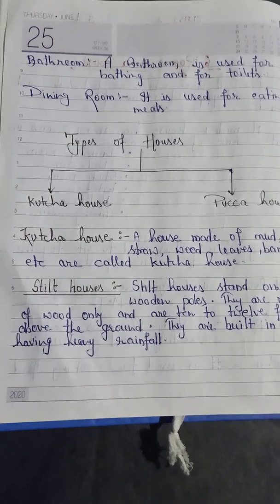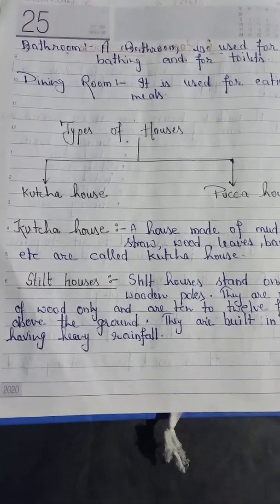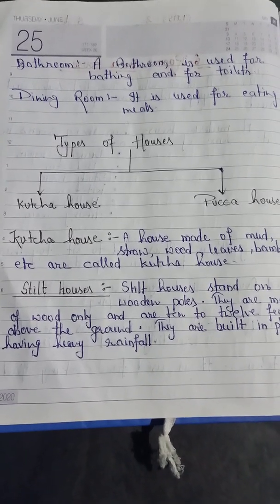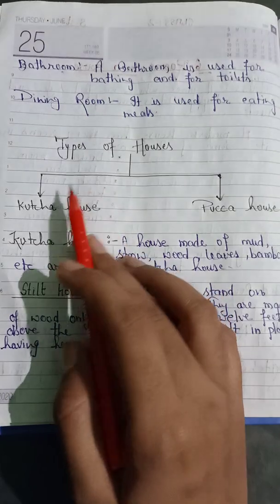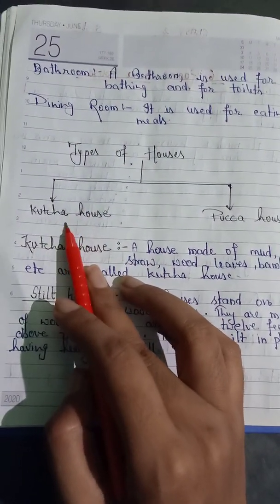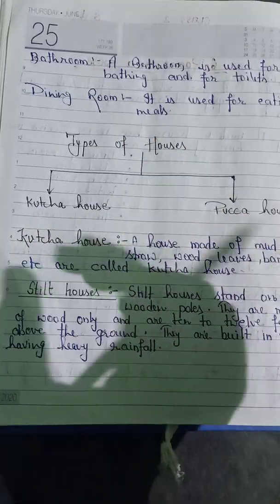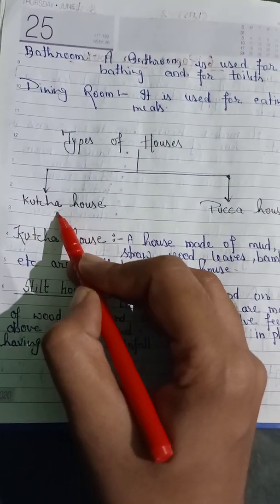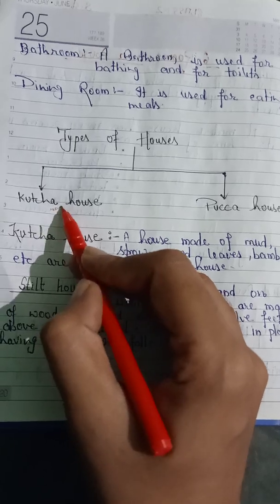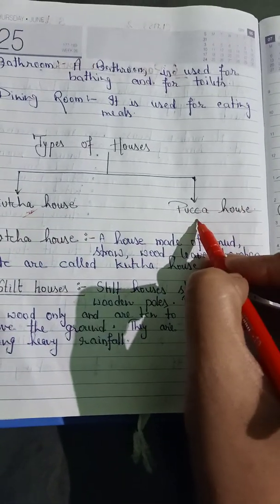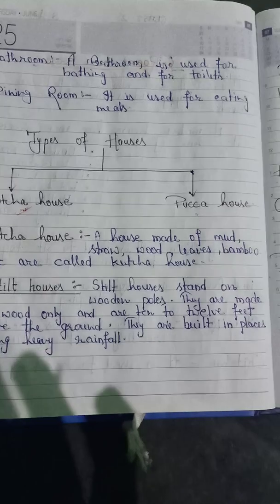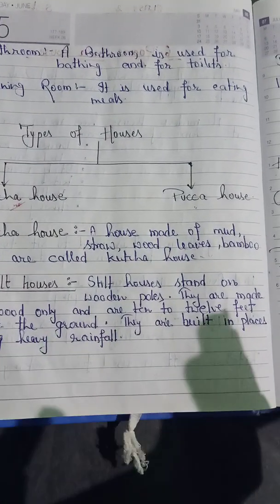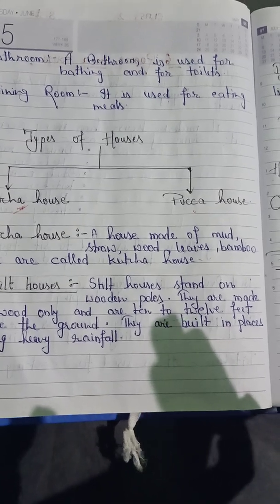On the basis of their building structure, houses are classified into two types: kacha house and pakka house. Kacha house means the house which is made with straw material, with the kacha things. It is a temporary house. But pakka house is such type of house which is made with strong things. Pakka house is very permanent and it is very strong.